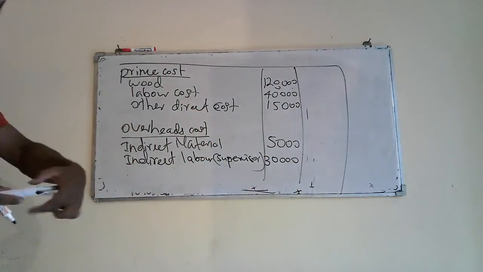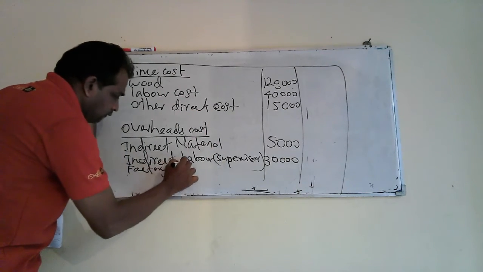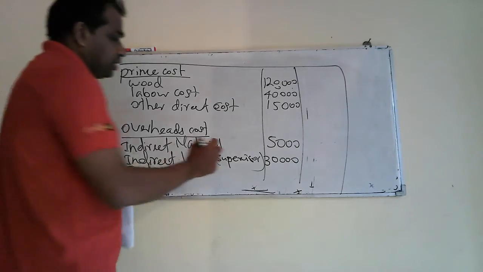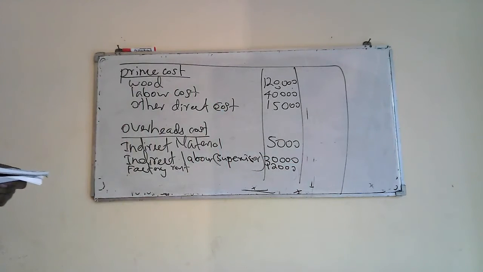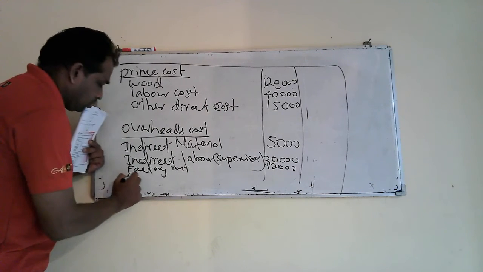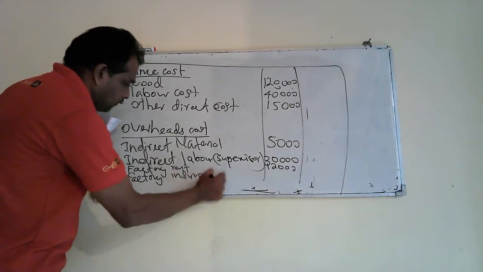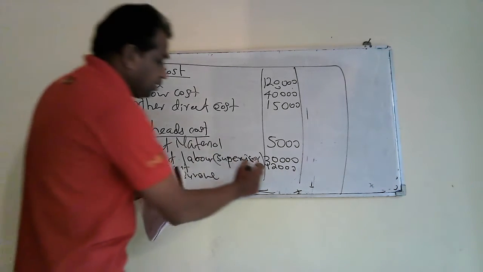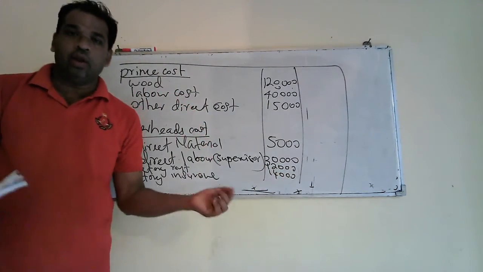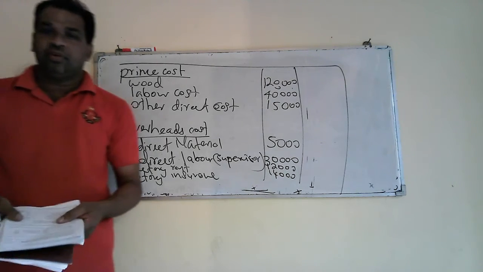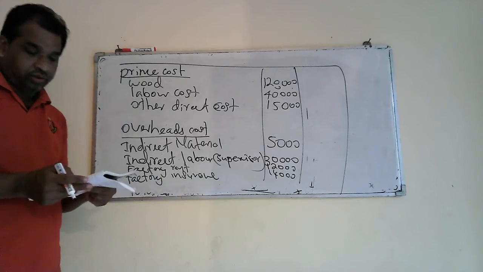Right. Next item, factory rent. Factory rent, that is 12,000. Right. Next, factory insurance. Factory insurance 14,000. Insurance comes under indirect other expenses, overheads. We cannot identify insurance per unit, so we have taken it under overhead cost, indirect other cost.